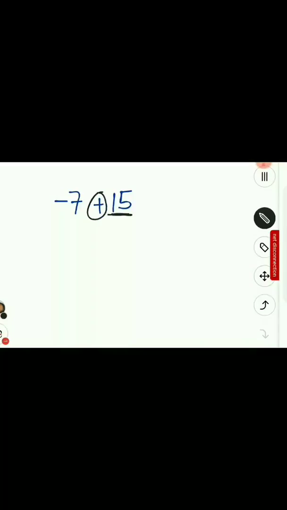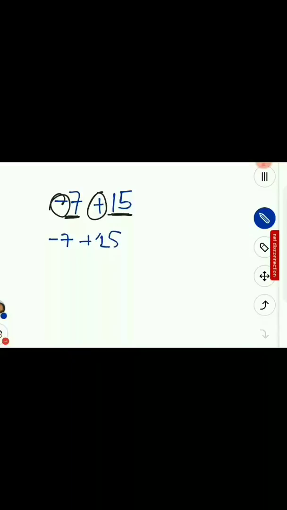It is positive. And what is the sign before this 7? It is negative. So when performing this addition, it looks like addition, but actually what you have to do is subtraction. So minus 7 plus 15, which is the greater magnitude number? 15. So the sign of the answer will be plus. Now just perform the subtraction, 15 minus 7. Subtraction is always performed greater minus smaller. So 15 minus 7 is 8, so plus 8.